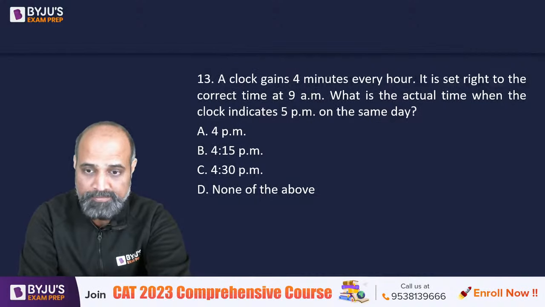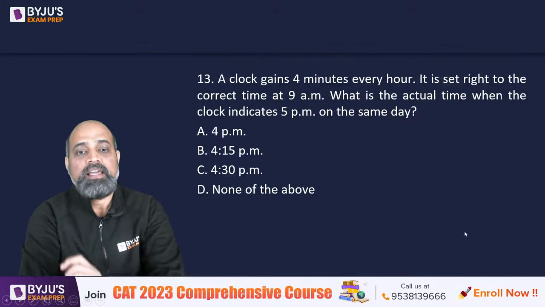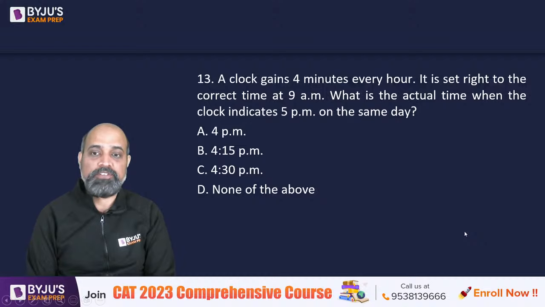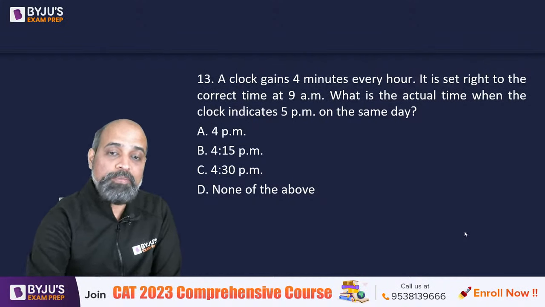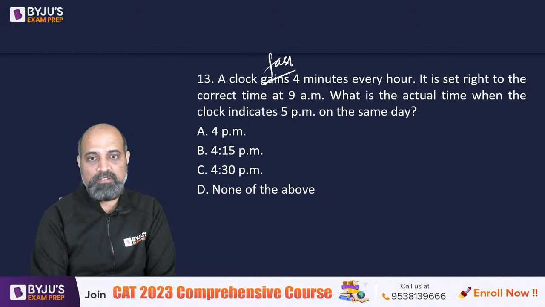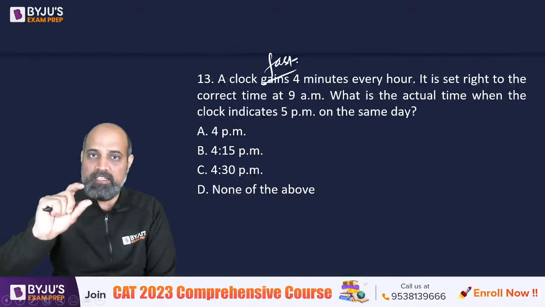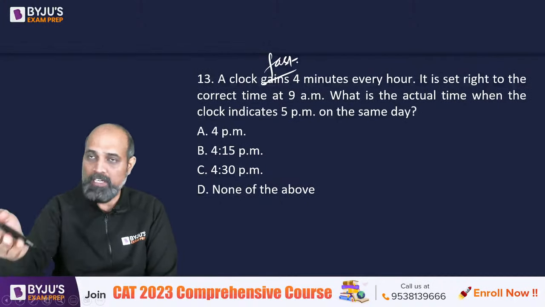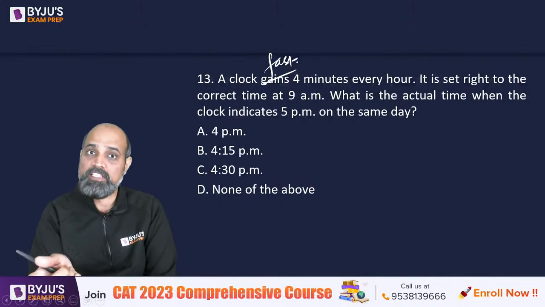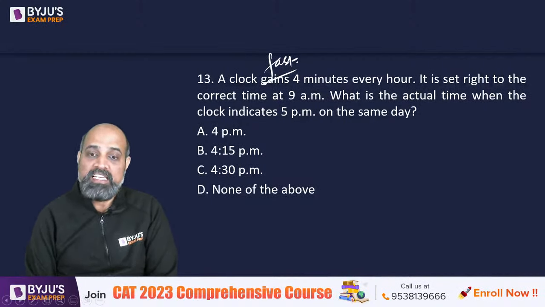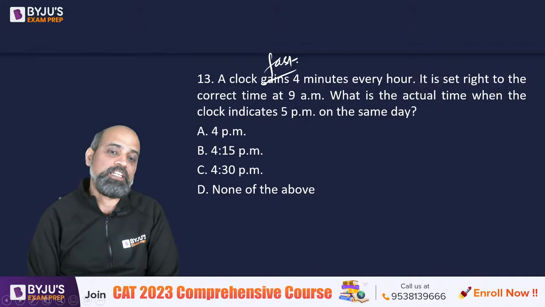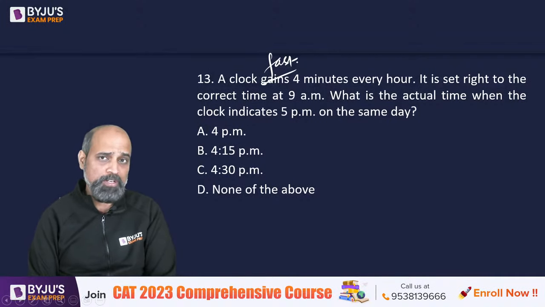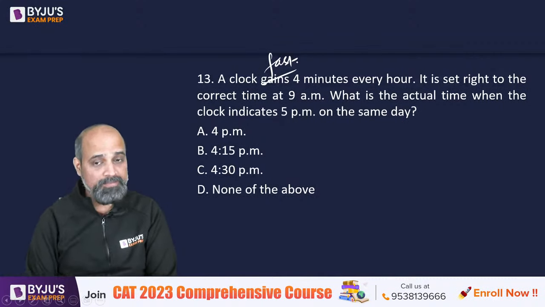Okay, next question. A clock gains 4 minutes every hour. Gains, what do you mean by gains? Fast. Every hour there is a 4 minutes ahead. The faulty clock is 4 minutes ahead of the normal clock. फिर अगले घंटे में 4 minutes more. Next hour 4 minutes more. It is set right to the correct time at 9 a.m. What is the actual time when the clock indicates 5 p.m. on the same day? Since we have none of the above, तो थोड़ा सा केयरफुल रहना. ठीक है, ऑप्शंस पहले ही देख लिया हमने.